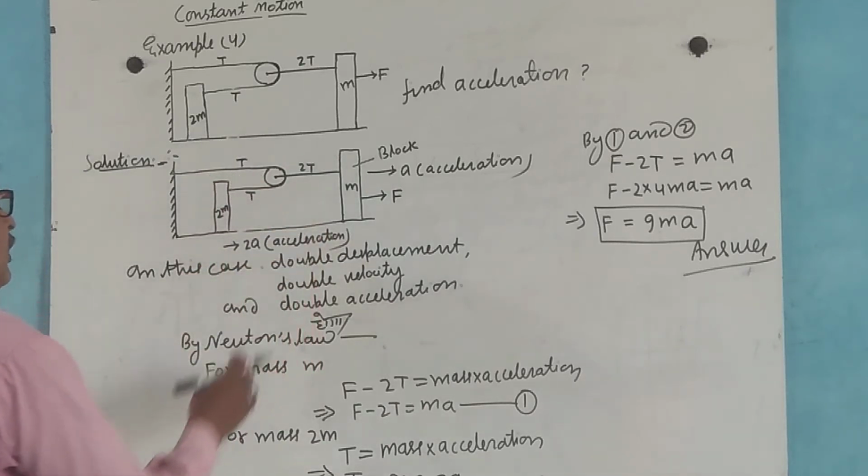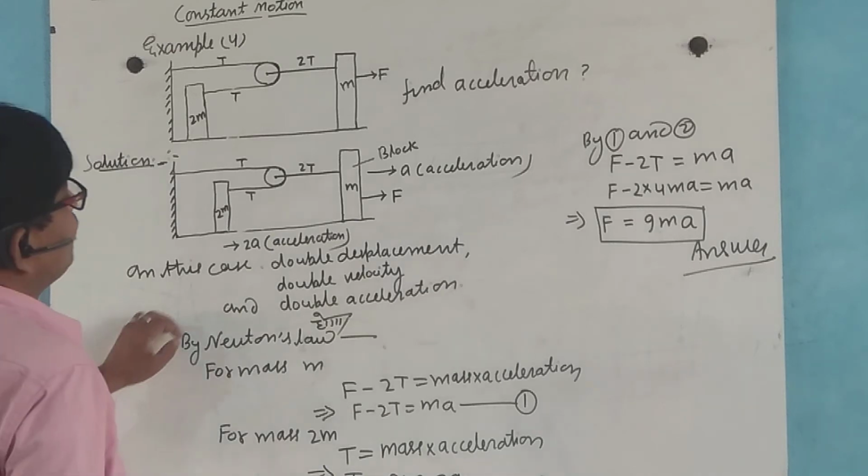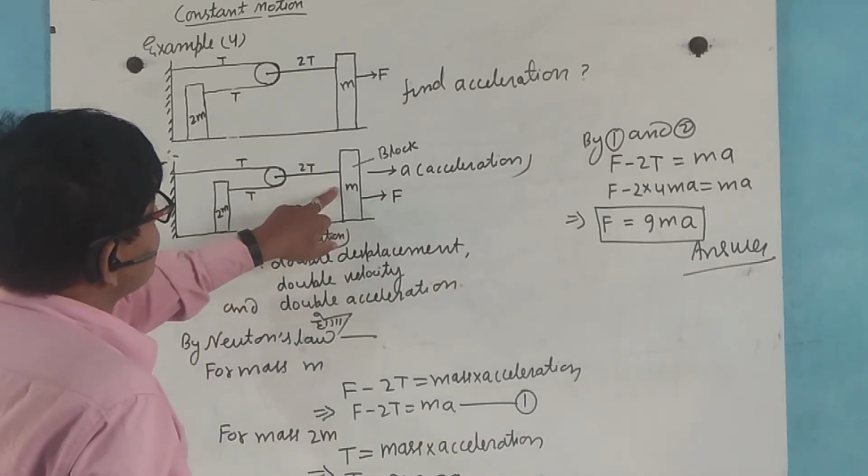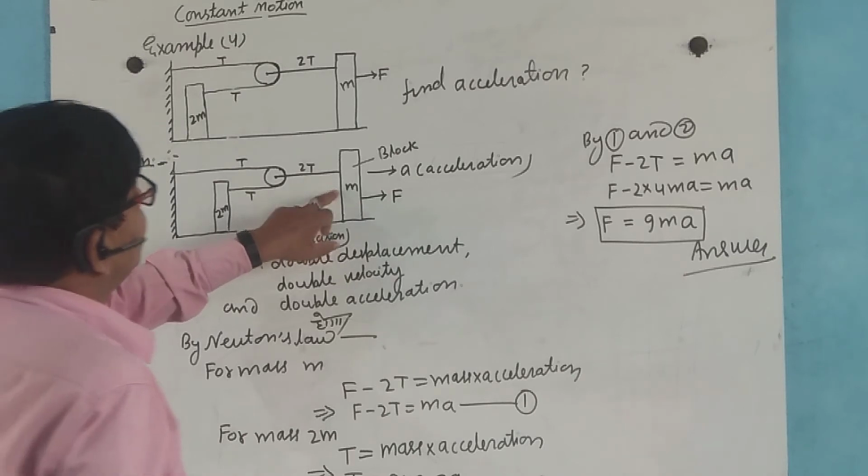Now we apply Newton's second law at the mass m.